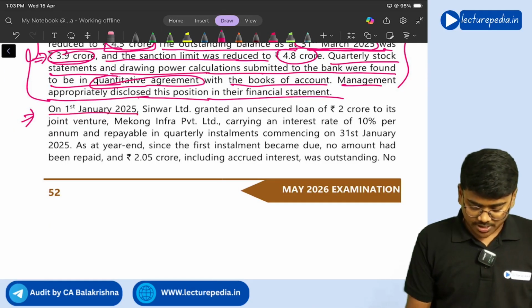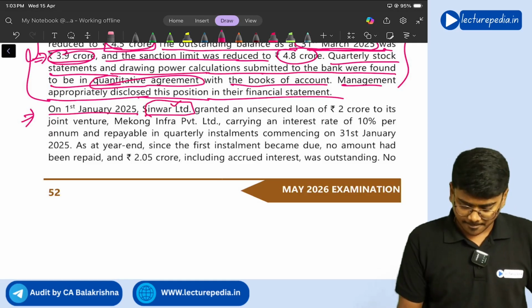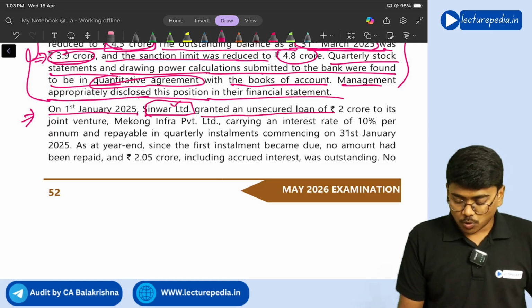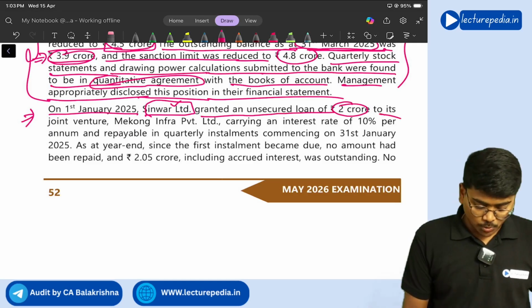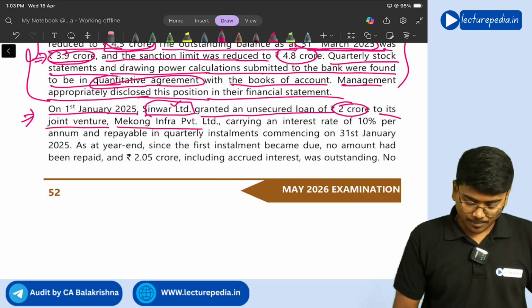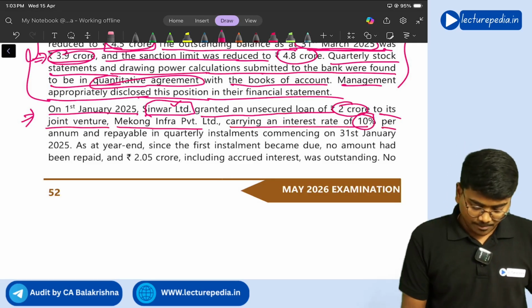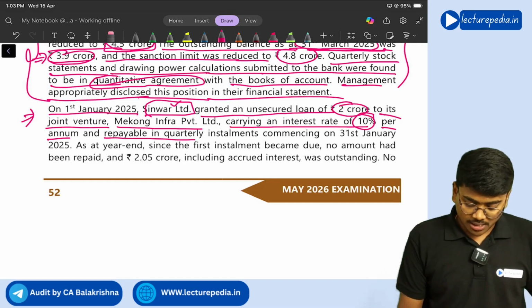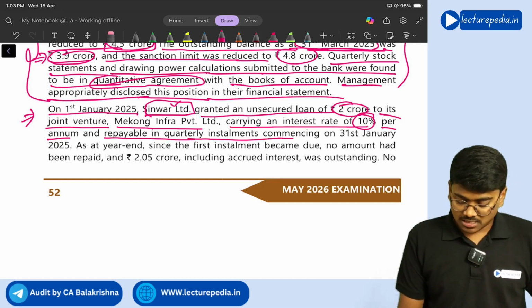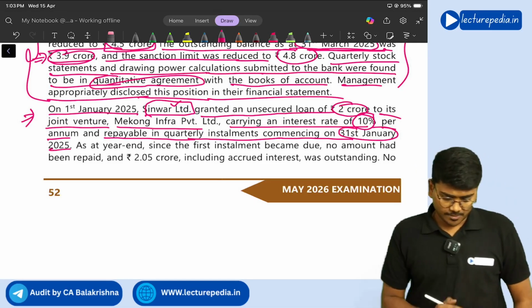On 1st January 2025, Sinwar Limited, that means the company, granted unsecured loan of 2 crore to its joint venture Mekong Infra Private Limited, carrying an interest rate of 10% per annum and repayable in quarterly installments commencing on 31st January 2025.